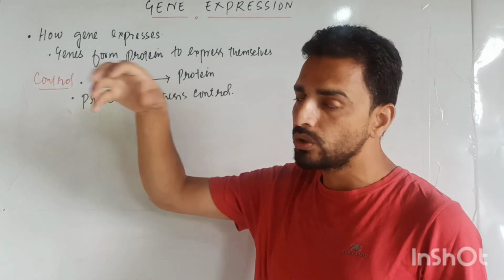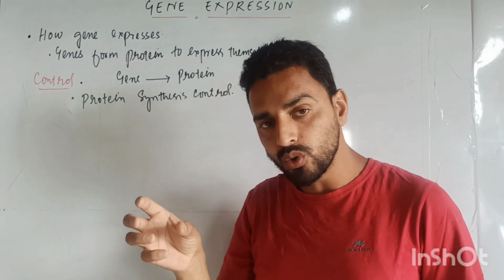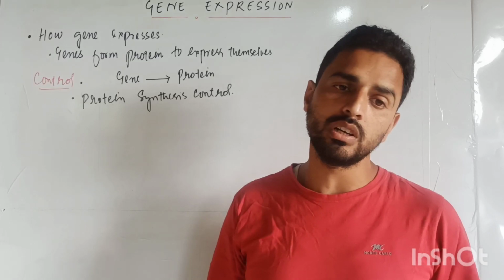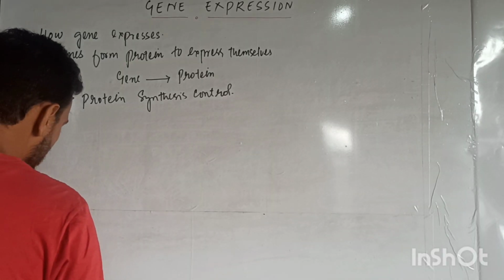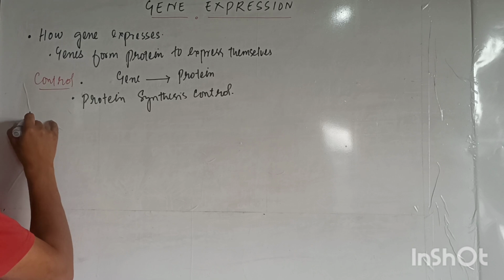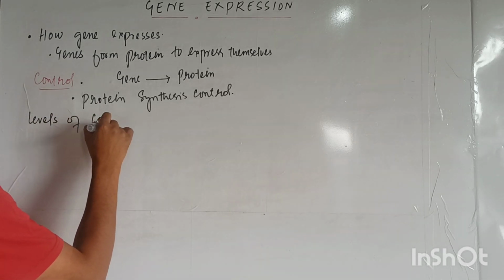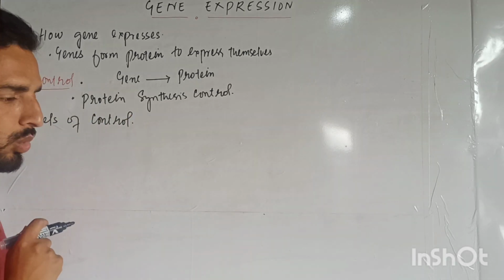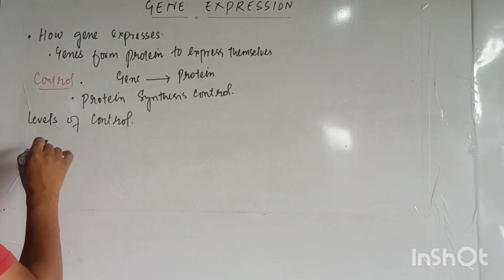We have to control the synthesis of proteins in prokaryotes and in eukaryotes. Now, dear students, these are the levels of control: there are two levels of control, in prokaryotes and in eukaryotes.